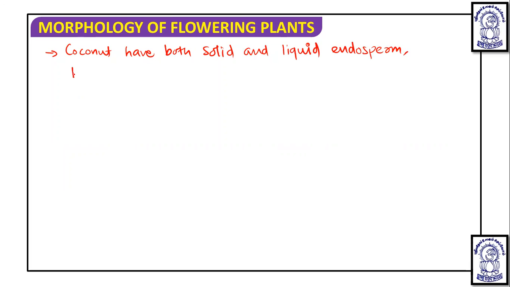So coconut has both solid and liquid endosperm, which are the edible parts.